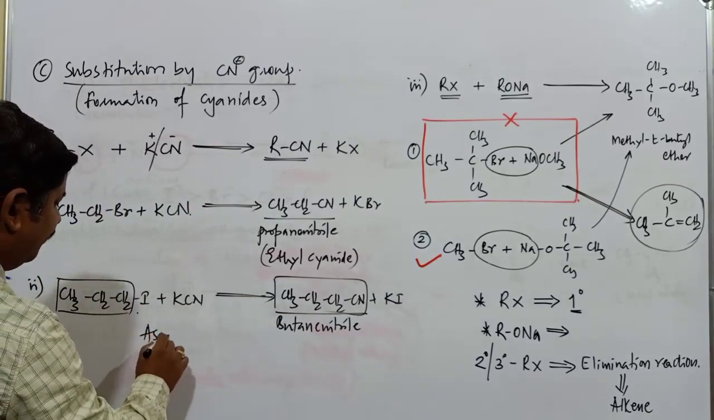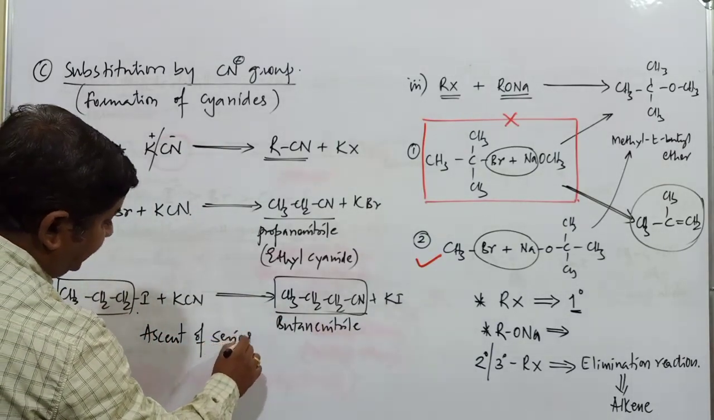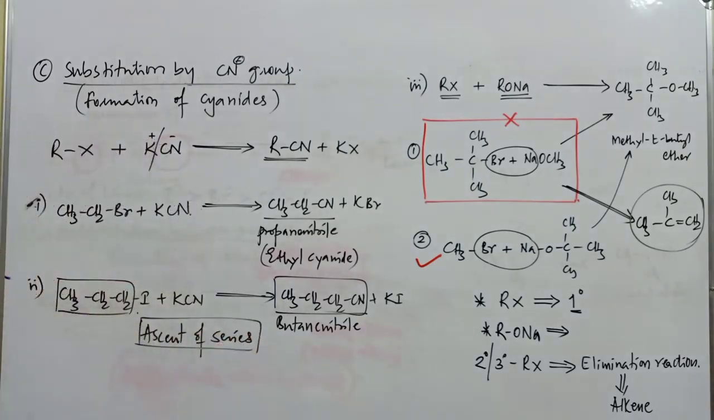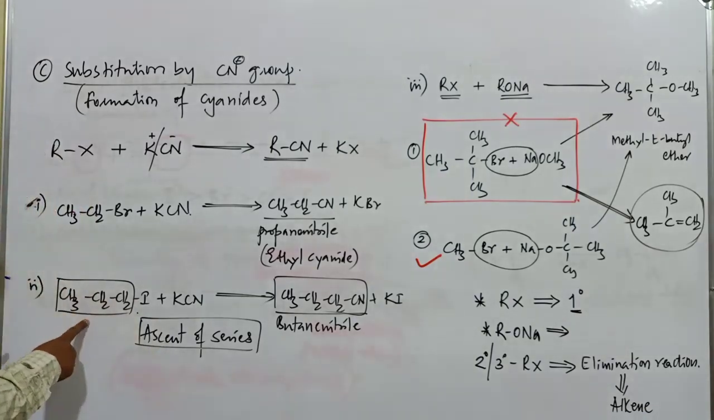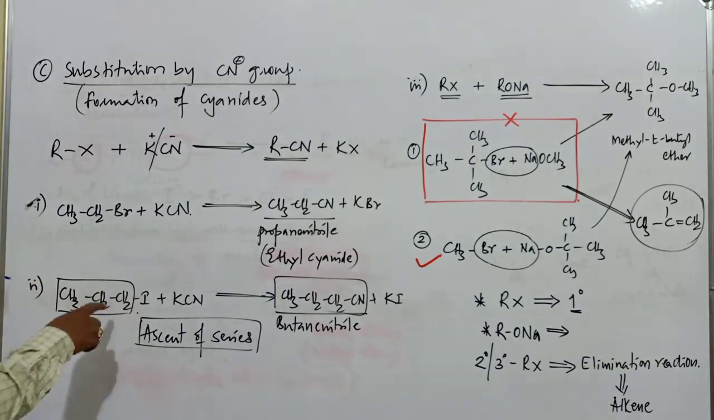This is an example of ascent of carbon chain, ascent of series. Remember, in most of the conversions we come across ascent of series and descent of series. If you want to increase the number of carbon atoms in the product, then you can go with this particular reaction. In so many conversions, we come across the reaction with potassium cyanide.